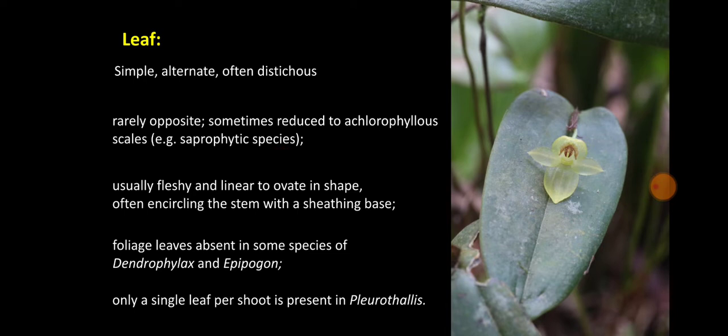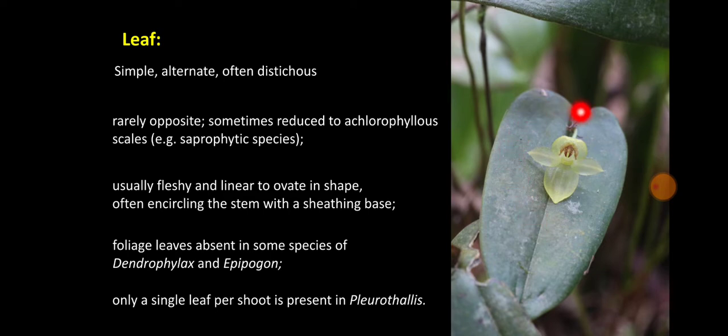So in case of saprophytic orchids, achlorophyllous scales are found, usually fleshy and linear to ovate in shape. Shape of the leaf is linear to ovate and leaves are fleshy, often encircling the stem with a sheathing base. Leaf is having a sheathing or covering base. Foliage leaves are absent in some species of Dendrophylax and Epipogon. Only a single leaf per shoot is present in Pleurothallis.